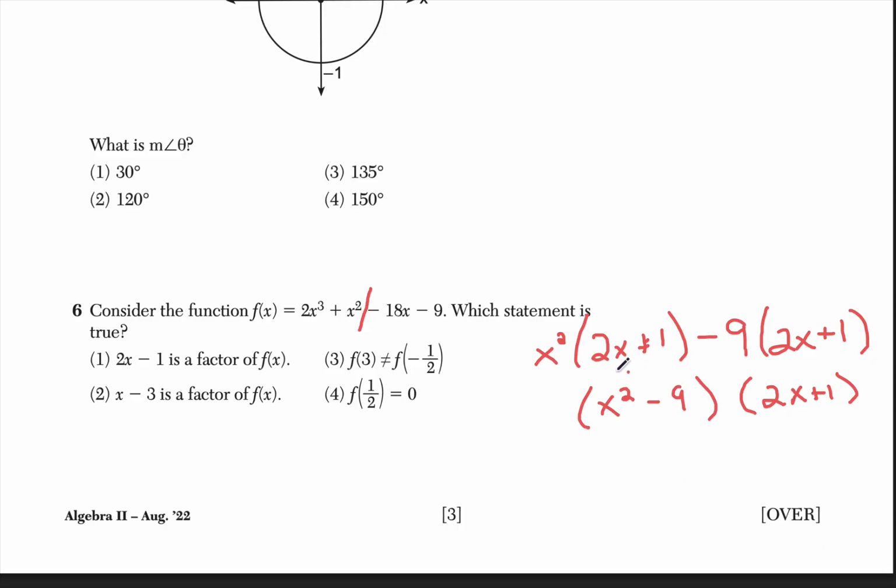But I'm not done because this is a difference of perfect squares, so this can be factored a little bit further. x plus 3, x minus 3, bring down my 2x plus 1, and you're good to go. Now I see that x minus 3 is indeed a factor, so I'm going to have answer choice number 2. That's the first problem set in the books.